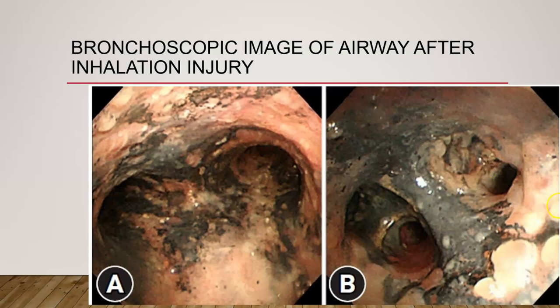Here is what soot and ash deposits look like after an inhalation injury. So this person will have a lot of trouble with the death of the cell walls, death of cilia, trying to clear this out of the airway.